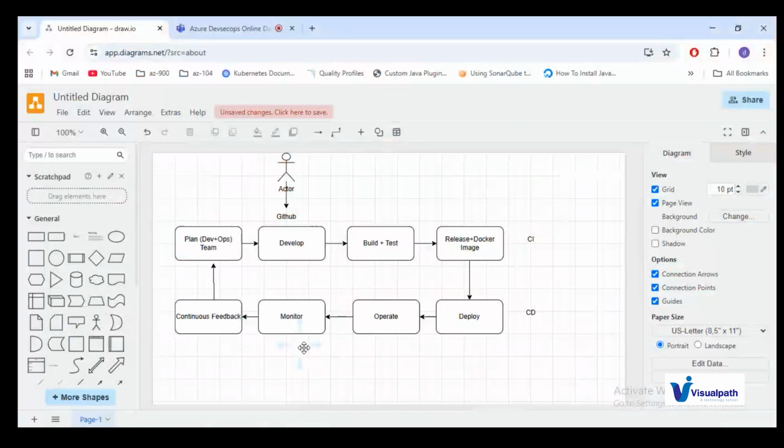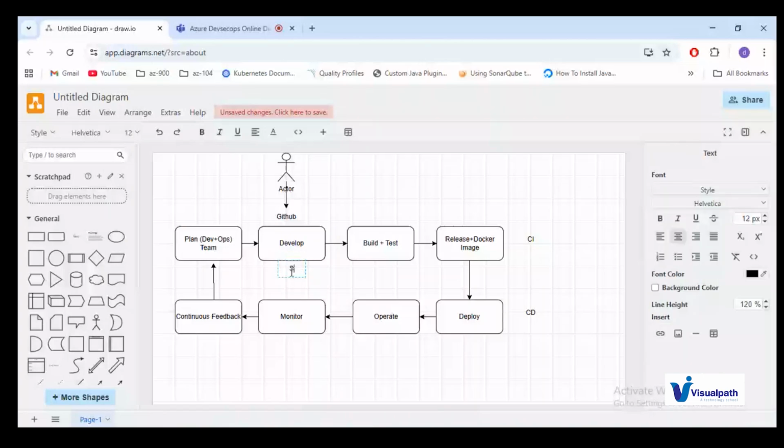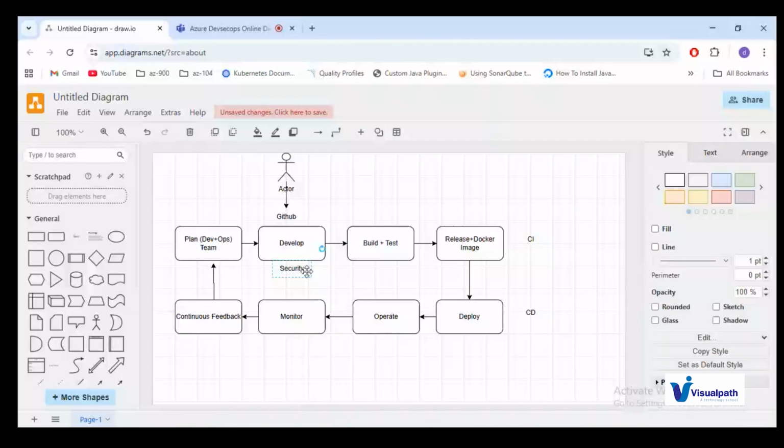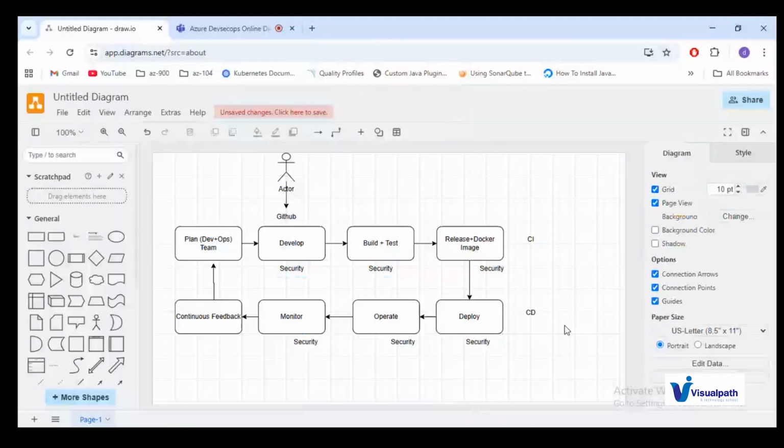But in the DevSecOps practice, we will integrate security in each stage of our Azure DevOps practices. We have these many stages, and here I'll integrate security in each stage. So why do we need to do that? We will identify the issues before deploying the application only. So we put security in each stage so that you are able to perform security operations as well in your DevOps practices.